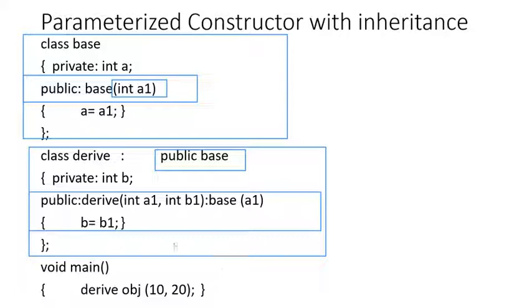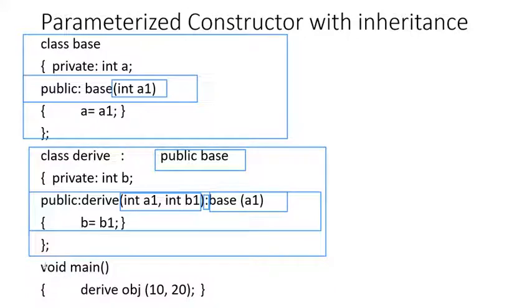How many arguments is the constructor of the derived class accepting? The constructor of the derived class is accepting two arguments. The first argument is A1 and the second argument is B1. But interestingly, after these two arguments, we have used a colon operator and then we have written Base(A1), which means that the constructor of the derived class will accept two arguments and then pass the first argument to the constructor of the base class.